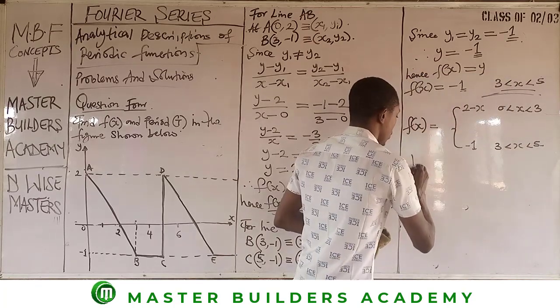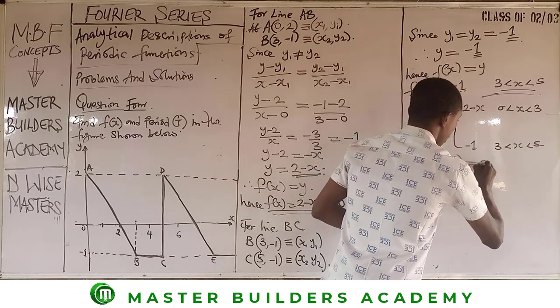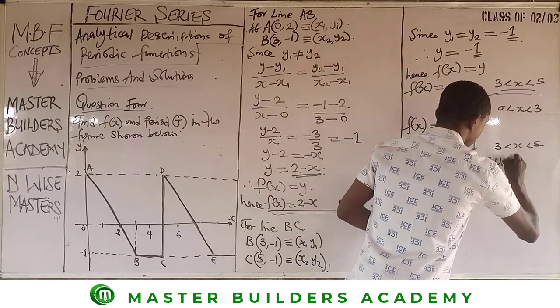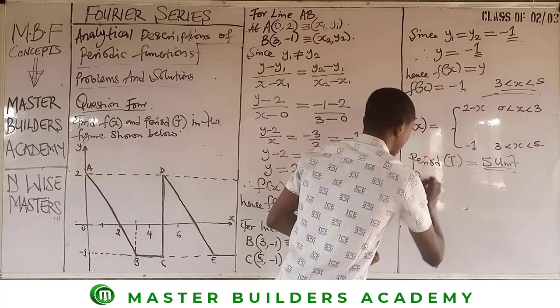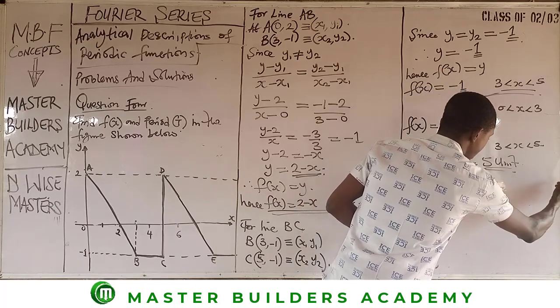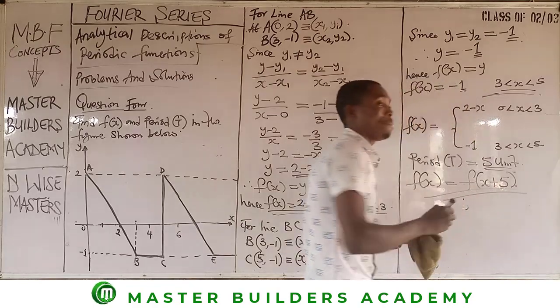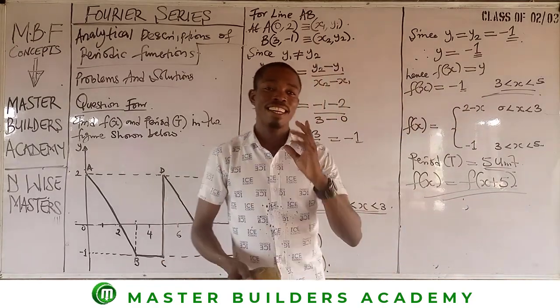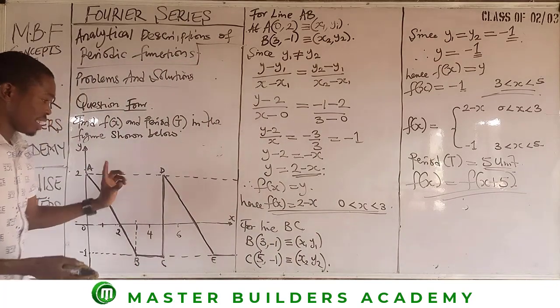Then what is the period? Period t is equivalent to what? 5 units. Or f of x is equal to f of x plus t, and our t is 5. This is the answer to this beautiful question that we have here.